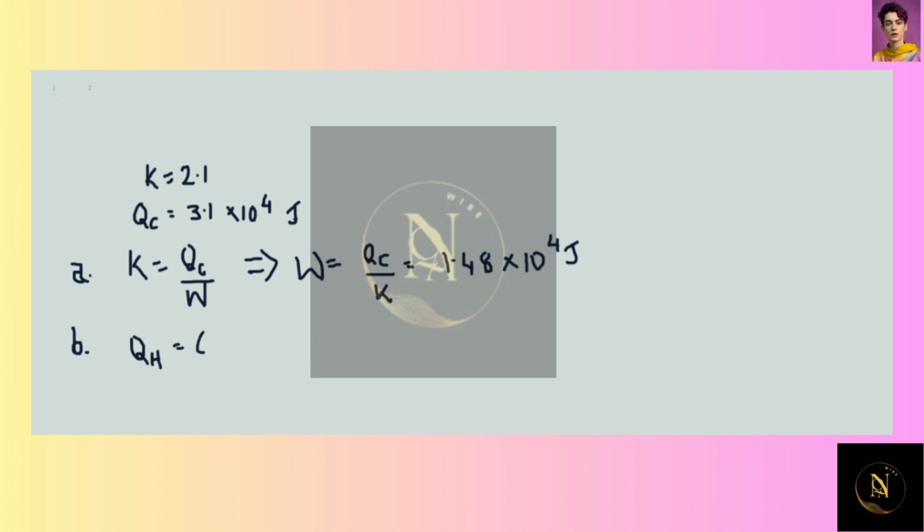QH is equal to QC plus W. As you substitute these values from above, you get this to be 4.58 into 10 to the power 4 joules.